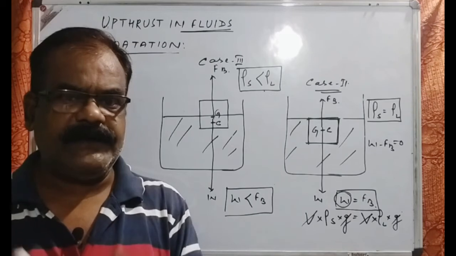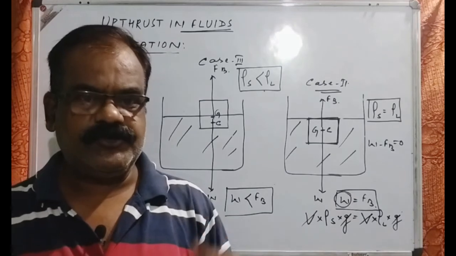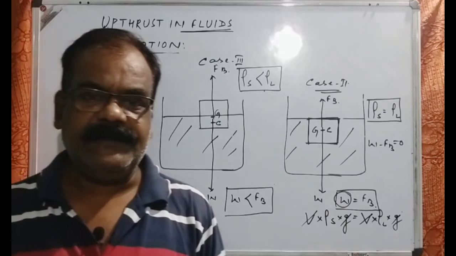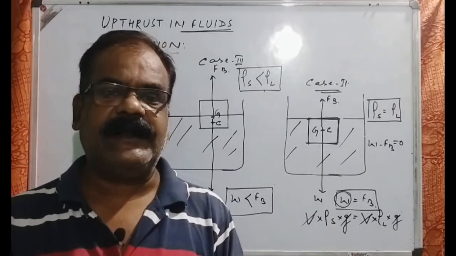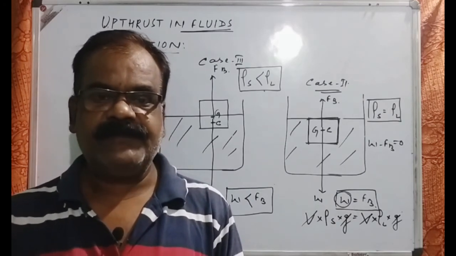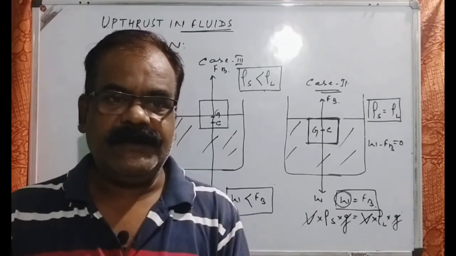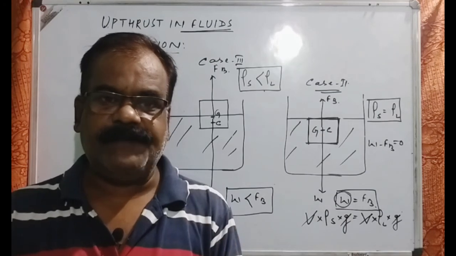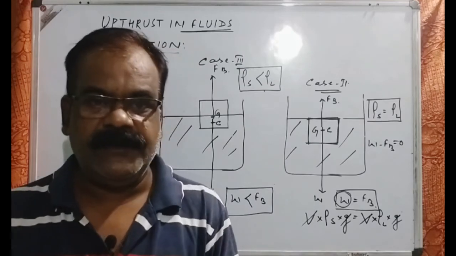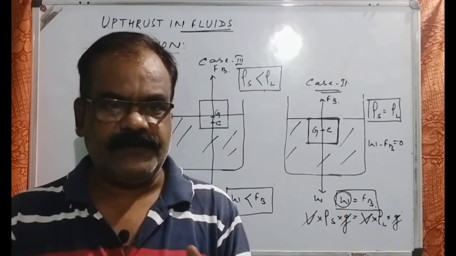Similarly, in the case of divers, those who are sea divers, particularly those who are going swimming. Whenever they are diving, at that time they are diving in a particular mechanism. It is not necessary that you will dive at a time. And why does this happen? Because in that condition, the average density of the human body can be controlled. So as a result, it will come to the floating condition. In that condition, the average density of the human body should be less than that of the water or the surrounding medium where it is swimming. So these are some of the consequences.